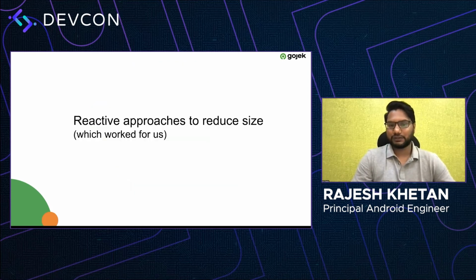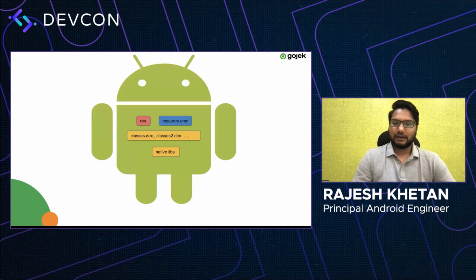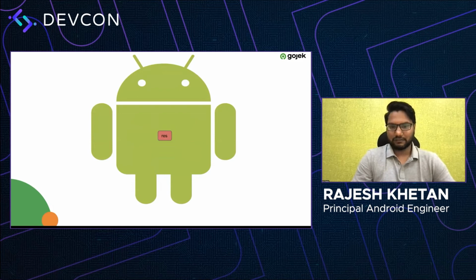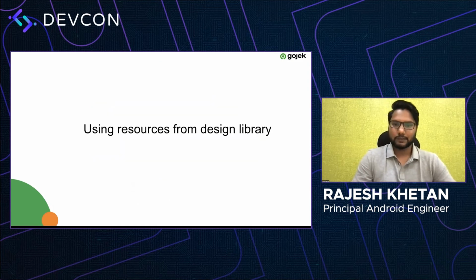Next, we'll look into the reactive approaches which we use to reduce our size. So we'll be focusing on this particular set of things which are in the APK: resources, and then our resource table, our classes and native libraries, right? Let's start with resources, like what we actually did at our project to make sure that our resources size goes down.